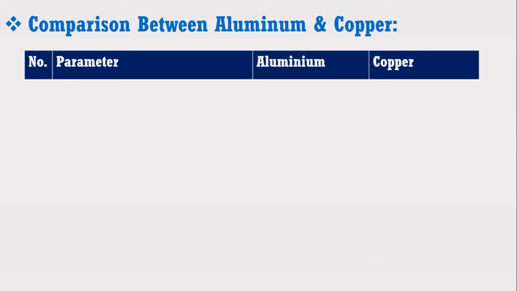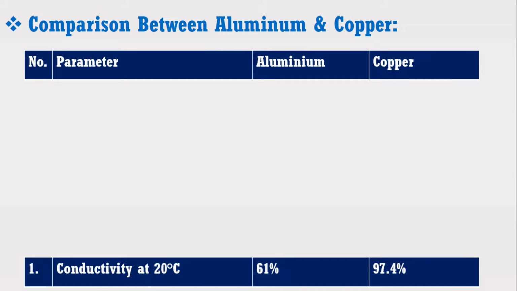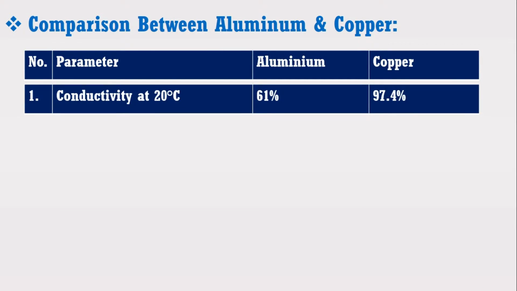At this stage it is better here to discuss the comparison of aluminium with copper in the form of table as shown here. Just look at the table which shows that the conductivity of aluminium is 61%, whereas the copper has conductivity of 97.4%. This shows that copper is superior in terms of conductivity over aluminium.